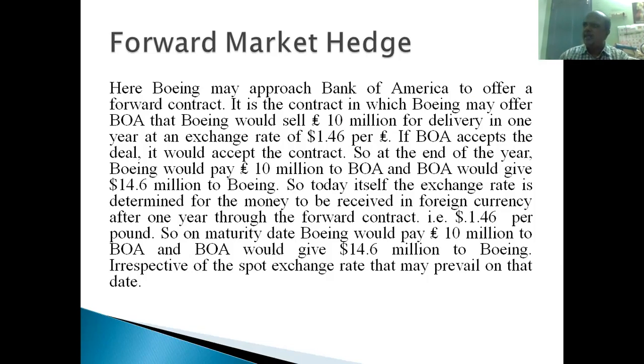They say they'll be receiving 10 million pounds from British Airways, and they will sell it to Bank of America, right? 10 million pounds for delivery in 1 year at an exchange rate of $1.46 per pound. Here they have the clue, the forward market. So now they can use this $1.46. They decided it.